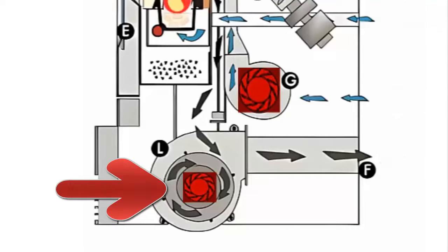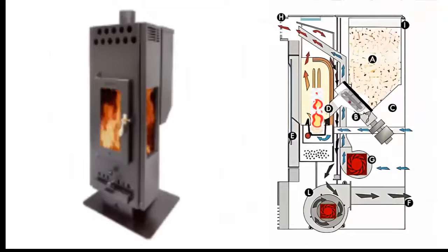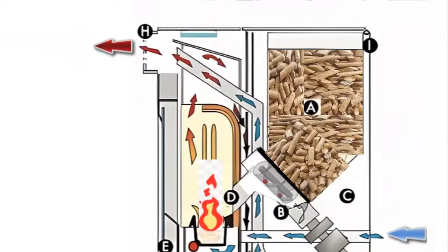How does a pellet stove work? Let's see how a pellet stove operates. 1. Pellets are stored in a hopper, Part A, with a capacity, for example, between 15 to 30 kilograms depending on the model. 2. An auger, Part B, driven by a gear motor, Part C, transports the pellets to the crucible, Part D, located in the combustion chamber.